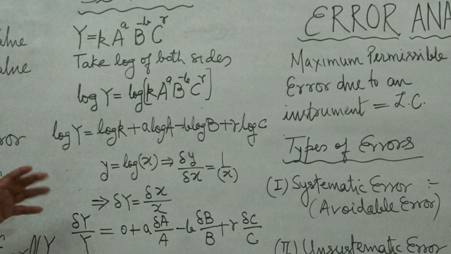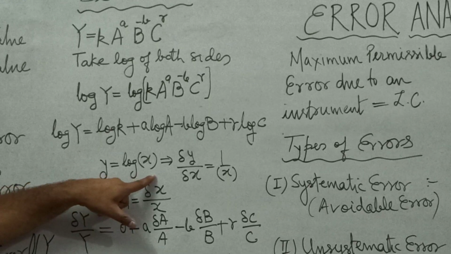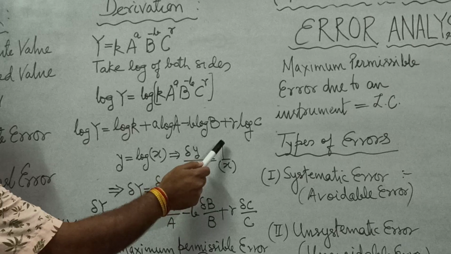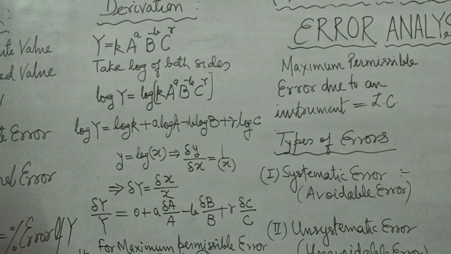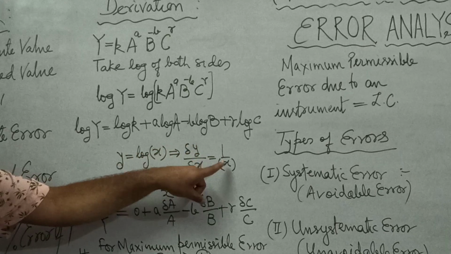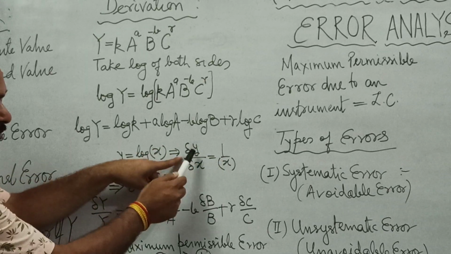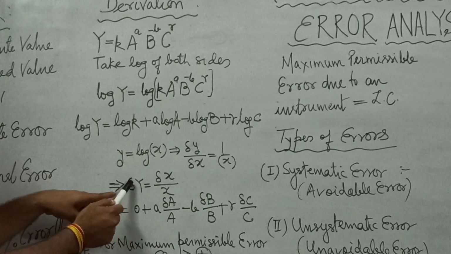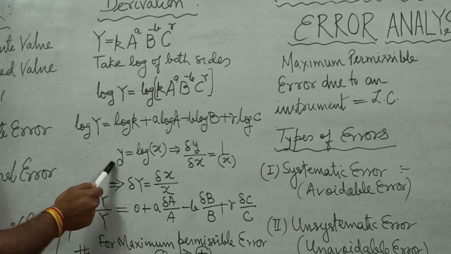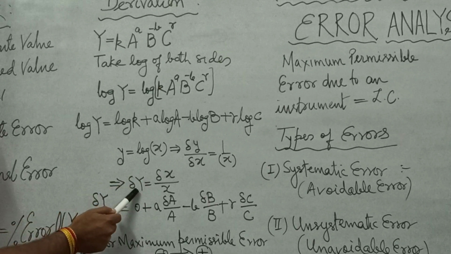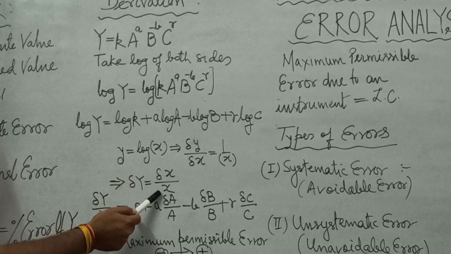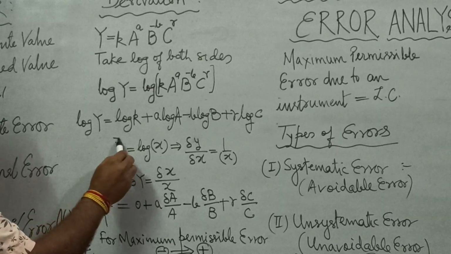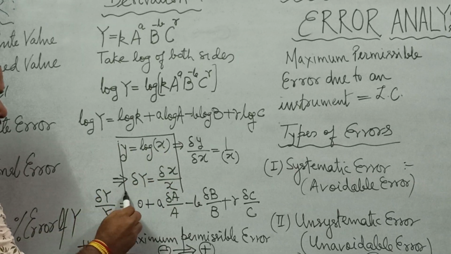Now, all of you know y is equal to log of x. If we differentiate y with respect to x, delta y by delta x, we get 1 upon x. You know this differentiation. So delta y by delta x is equal to 1 upon x. So what is delta y? This delta y is going to be delta x upon x. Remember, this is the differential operator. So y is equal to log of x, and the differential of y is going to be delta x upon x. This is the result which is going to be used in the above relation.